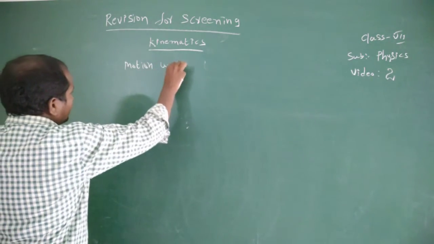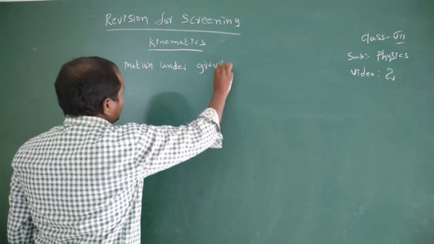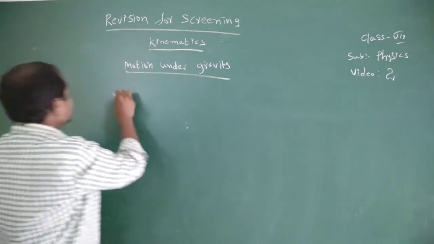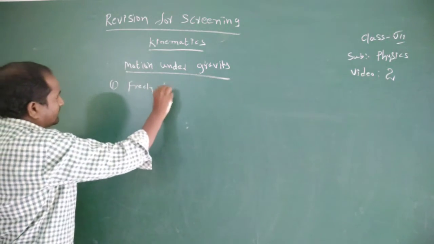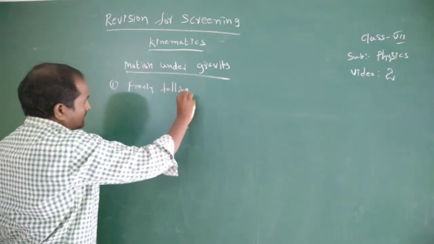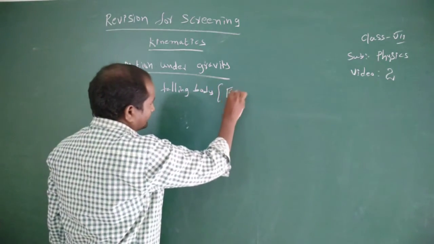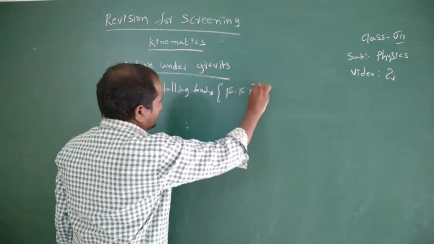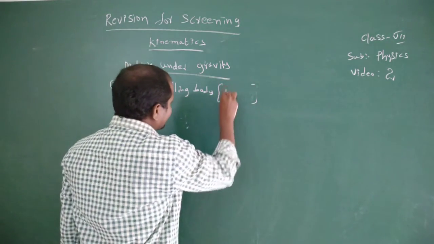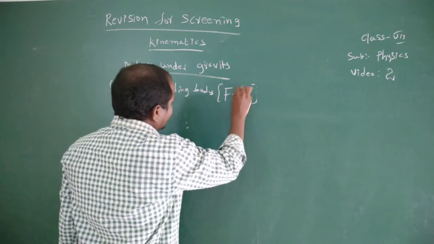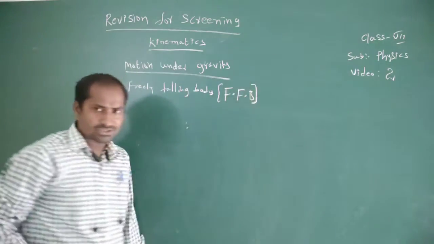Motion under gravity. The first one, freely falling body, FFB. FFB means freely falling body. In the case of a freely falling body, the initial velocity of the body is equal to 0.